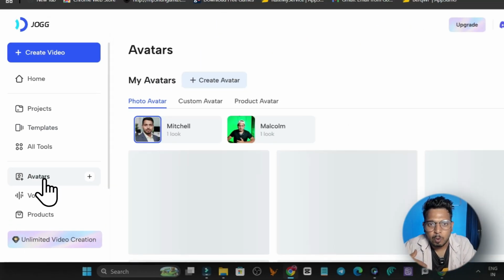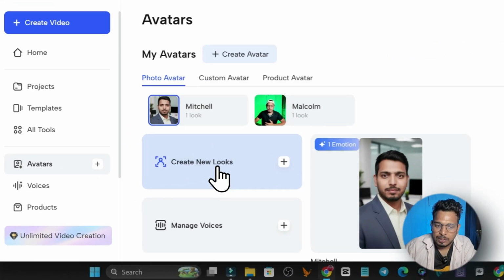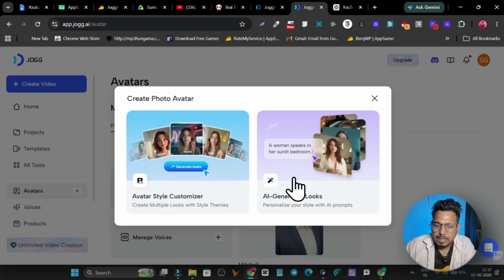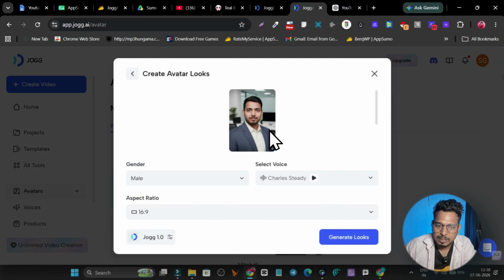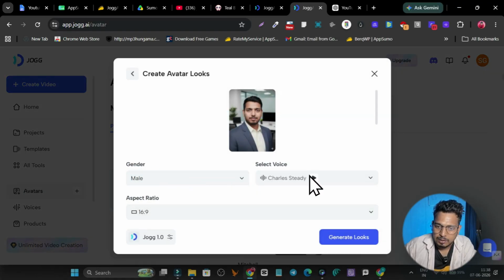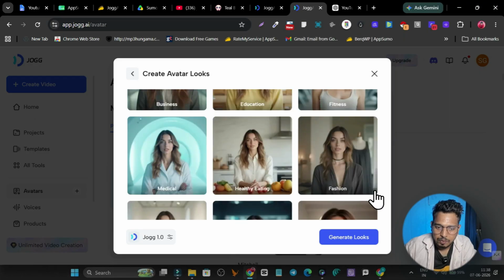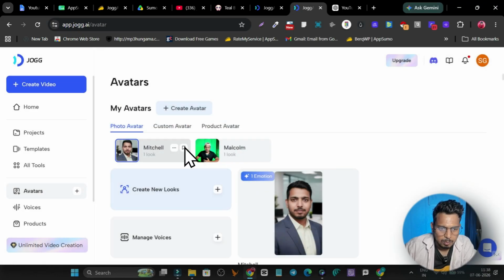So first we are going to clone ourselves here. I'm going to start with the photo. So I will click here on create a new look, and after it you can see AI generated look or the style customizer. So in the style customizer, you can see I have uploaded my photo by default. I want to create a new one, so I will click here again. Let me scroll down till the end. Okay, let me remove this one.